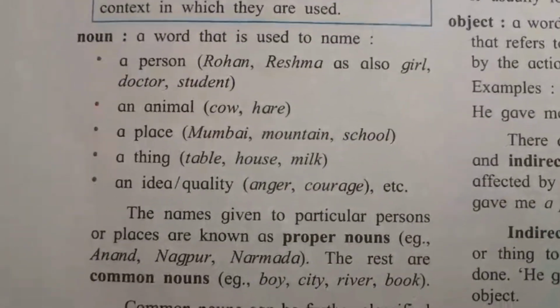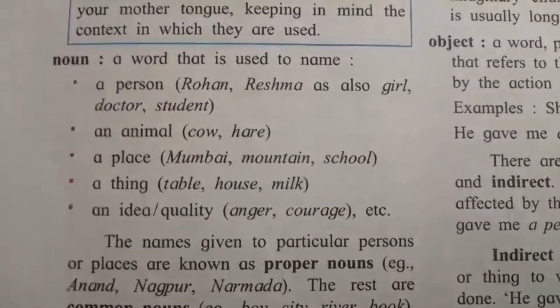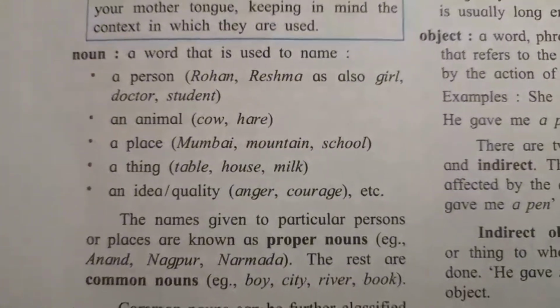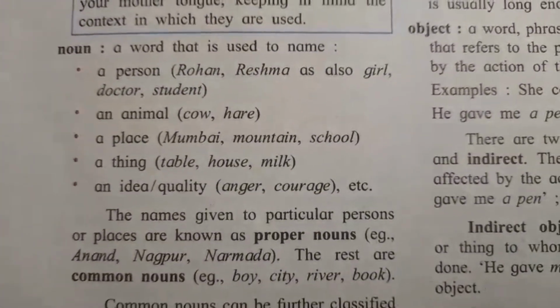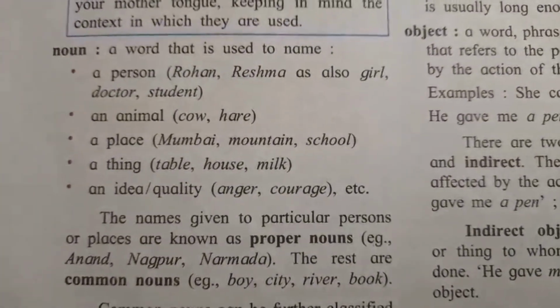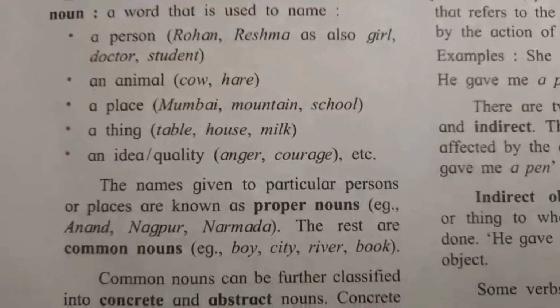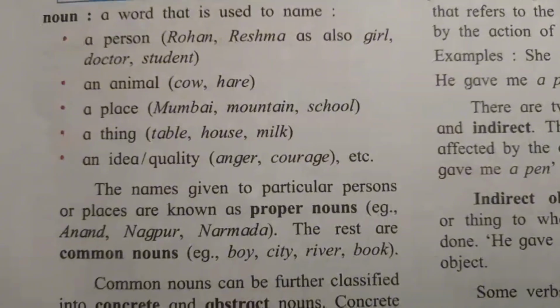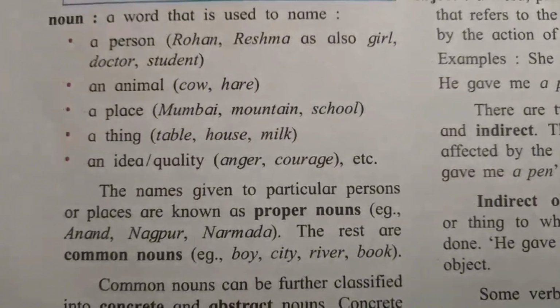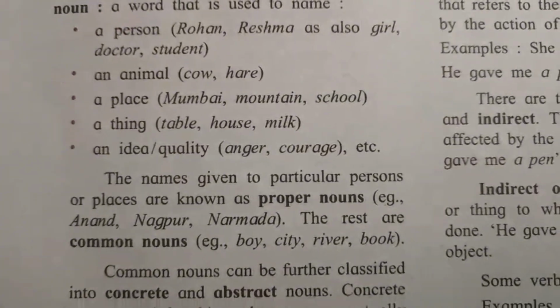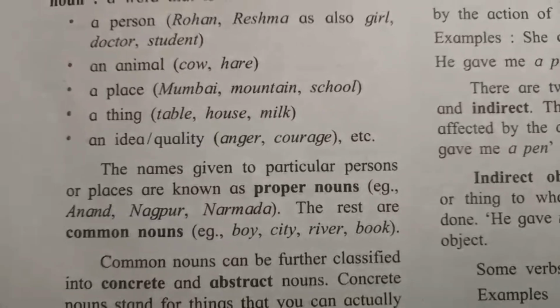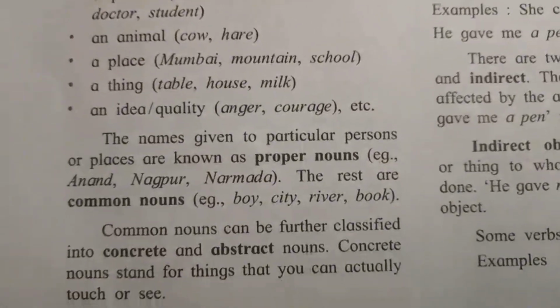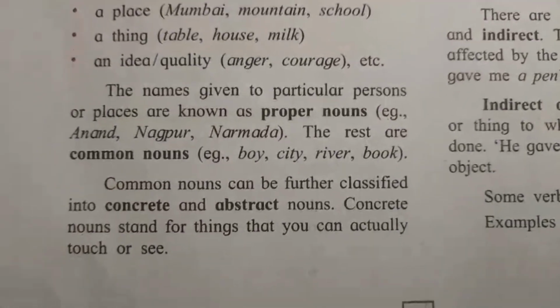Now, what is a noun? A noun is a word that is used to name a person, for example, Rohan, Reshma, girl, doctor, or student. An animal, for example, cow, hare; a place like Mumbai, mountain, school; a thing like table, house, milk; an idea or quality like anger, courage, etc.